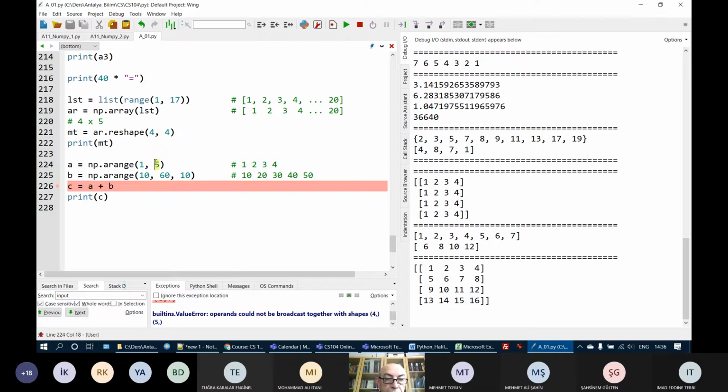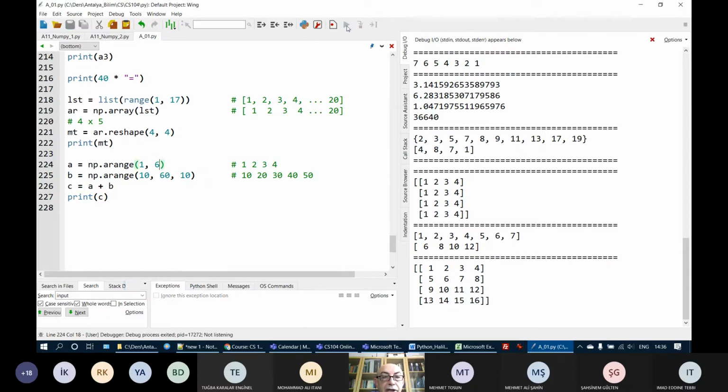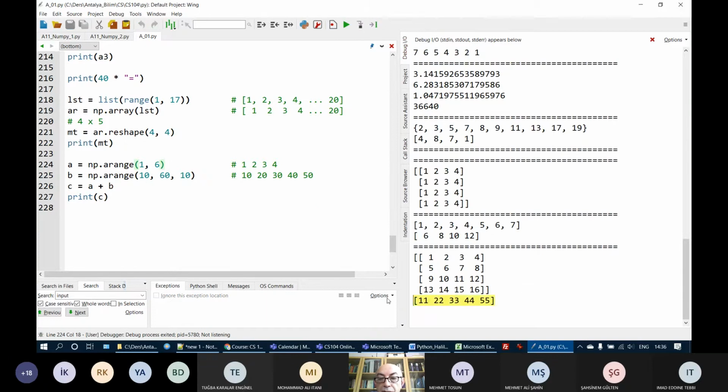For example, let's assume that this is 6. Now, if I just run this, it will be fine. Or I can put here multiplication, then the multiplication will be done.